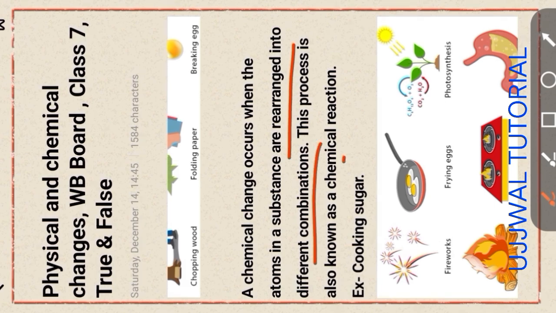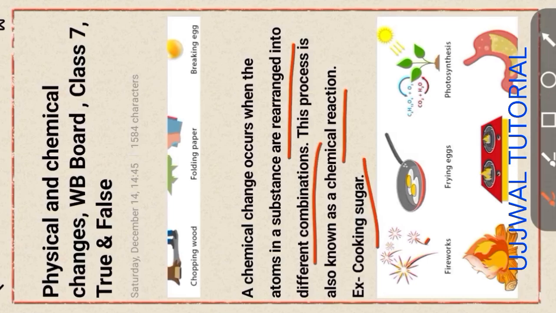Now, a chemical change occurs when the atoms in a substance are rearranged into a different combination. This process is also known as a chemical reaction, that is, a chemical change. Example, cooking sugar. All chemical changes are permanent changes,